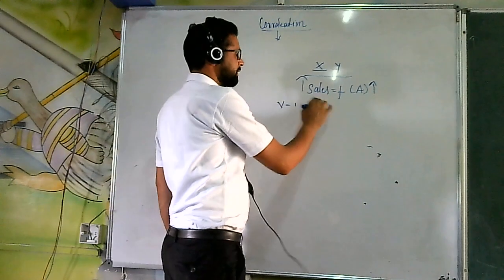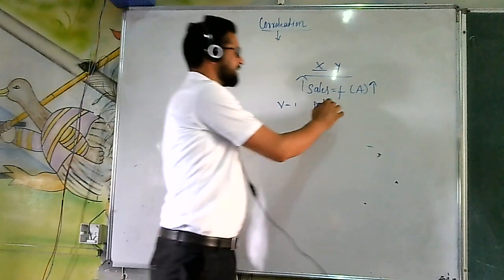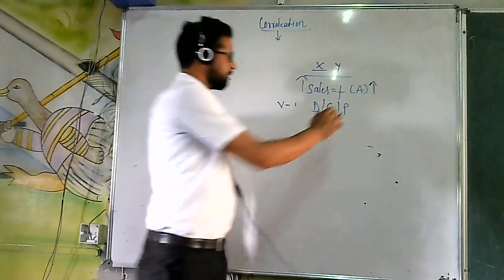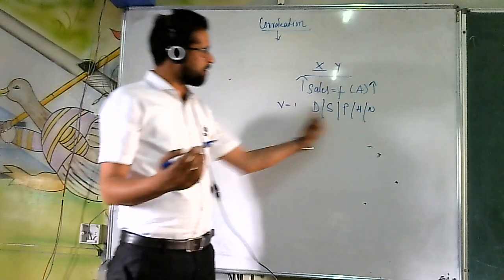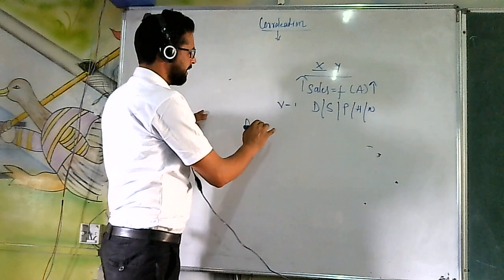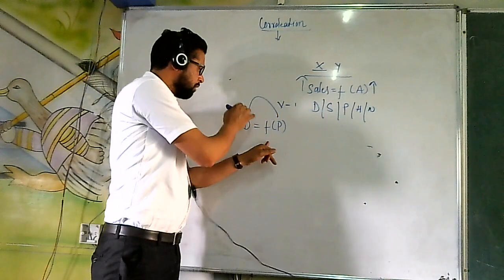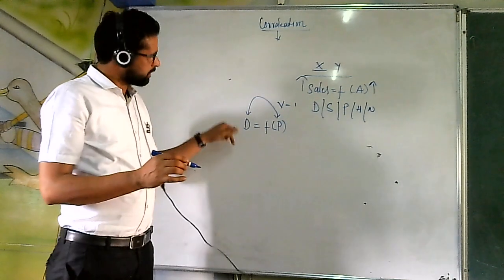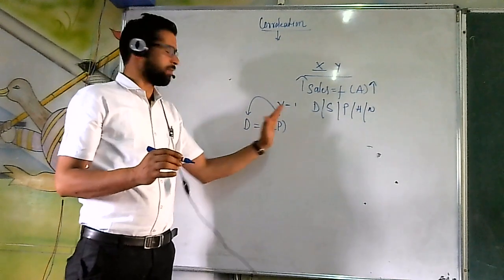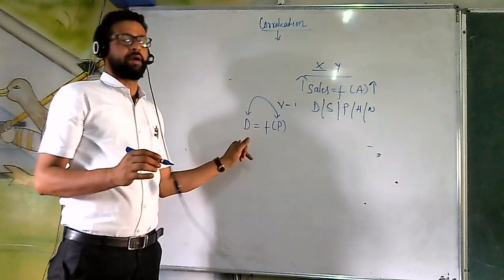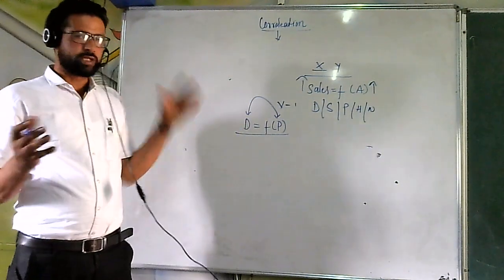Like demand is a variable, it keeps on changing. Supply is a variable, it keeps on changing. Price is a variable, it keeps on changing. Your height is a variable, it keeps on changing. Your weight is a variable. So I have to find out the relationship between demand and price, demand is the function of price. Now if I am going to find out how is their relationship, I can find out with the help of correlation. How they are behaving, what is the relationship, what will be the impact of price on the demand. So in order to understand that, we have a concept known as correlation.